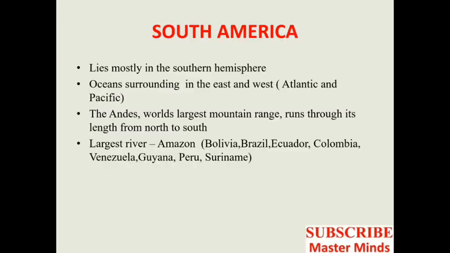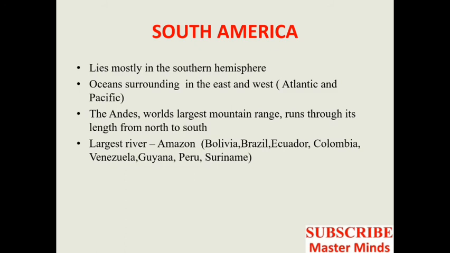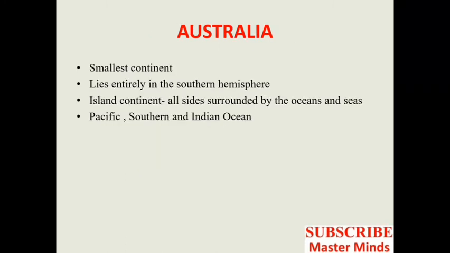The Andes, the world's largest mountain range, runs through its length from north to south. The Andes Mountains pass through from here, north to south. It is the world's largest mountain range, which is present in South America. And the world's largest river, the Amazon River, also passes through this continent. Some of the countries that are drained by the Amazon River basin are Bolivia, Brazil, Ecuador, Colombia, Venezuela, Guyana, Peru and Suriname.